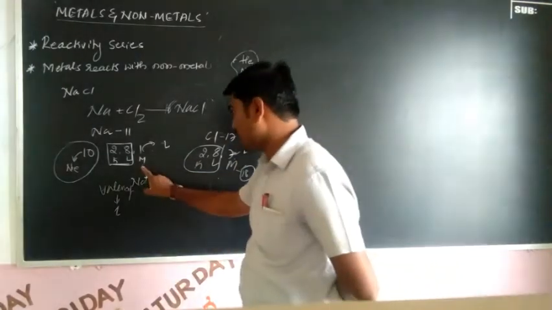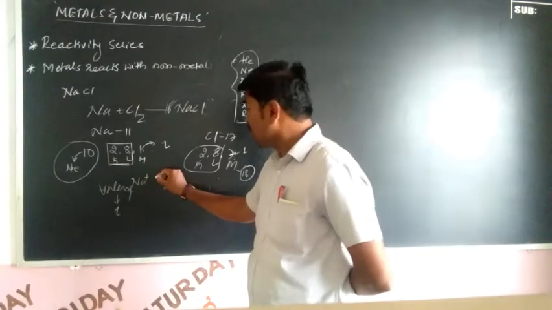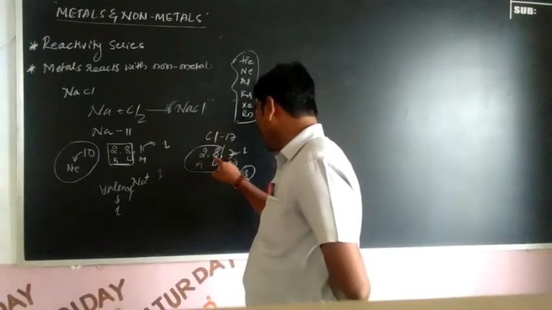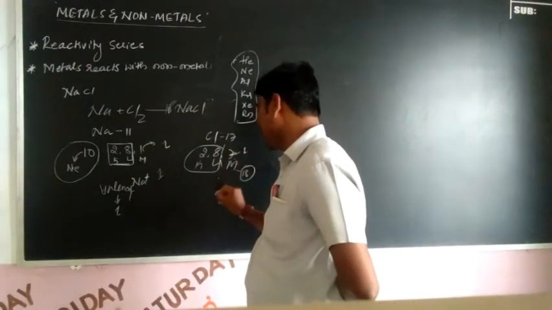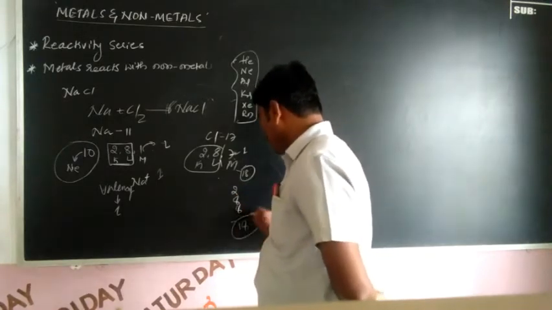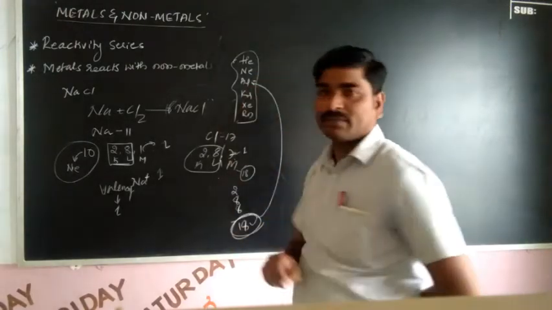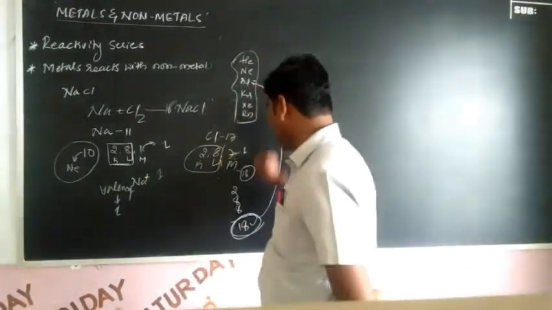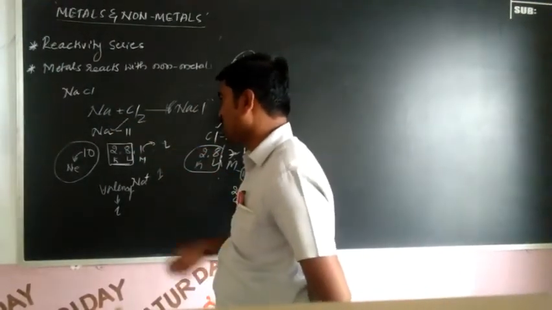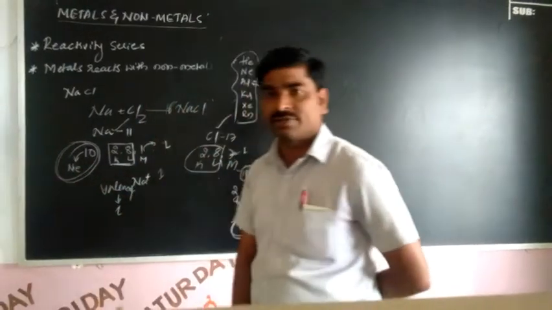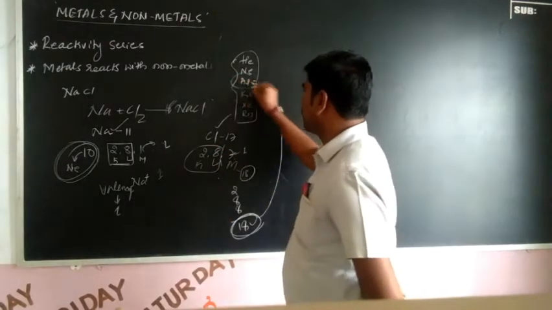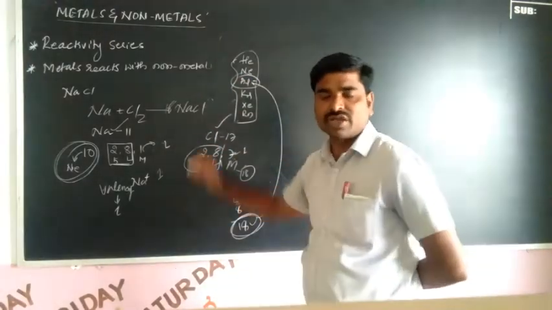So one electron that the sodium donates, the chlorine can receive. So 2, 8 and 7 plus 1, how much? 8. So 2, 8, 8, how much? 18. So 18 is the atomic number of argon. So this makes the chlorine stable. So the sodium donates the 1 electron and becomes stable in a neon state. So this one receives the electron from the sodium and it becomes like argon, right?